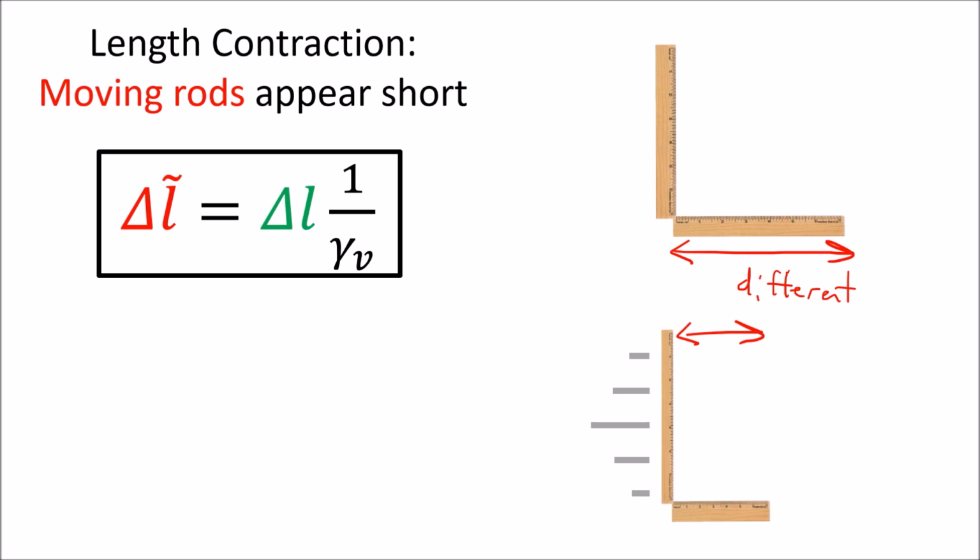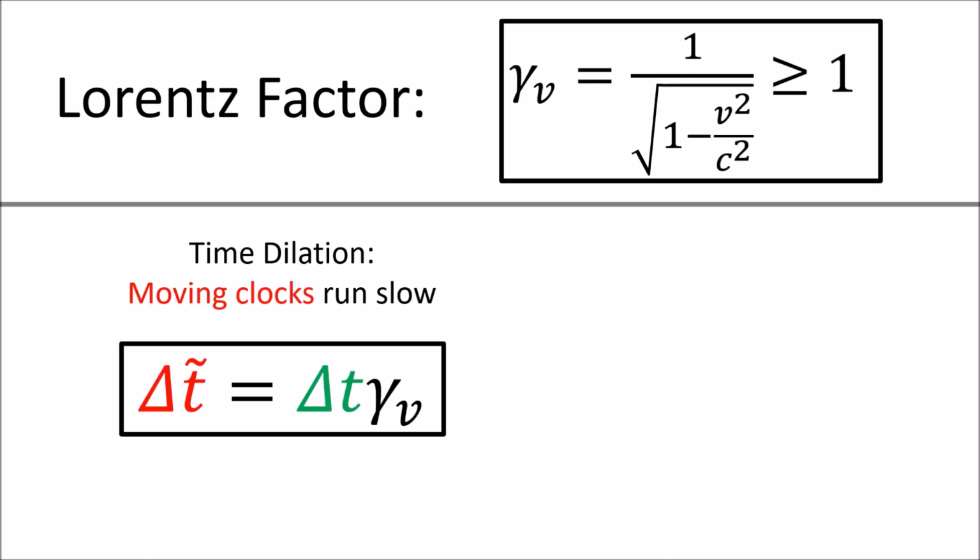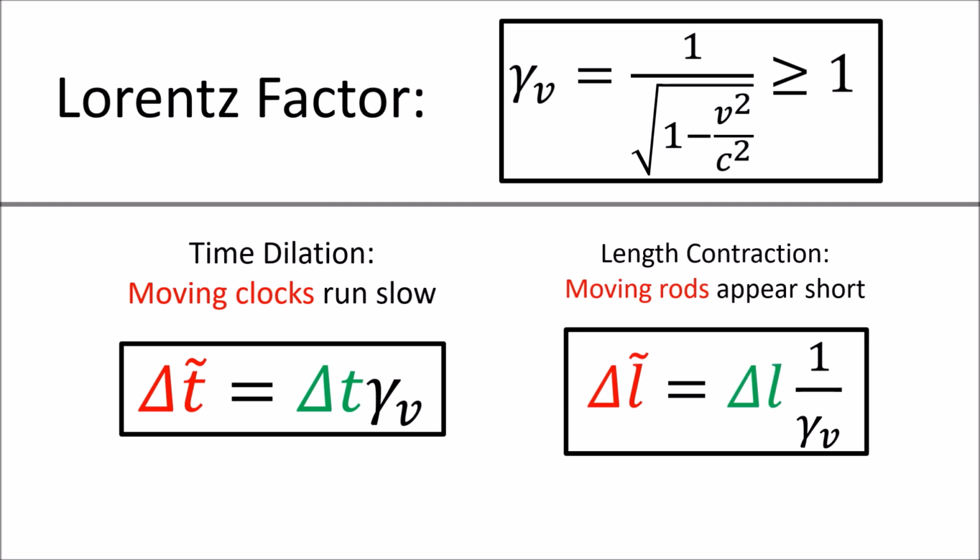However, length contraction only happens in the direction of motion. In the direction perpendicular to the motion, no length contraction happens, and identical rods will be measured to have the same length. So we now see that time and space are relative quantities that depend on the reference frame that we're in. But this definitely doesn't match up with our everyday experiences, so how can it be true?